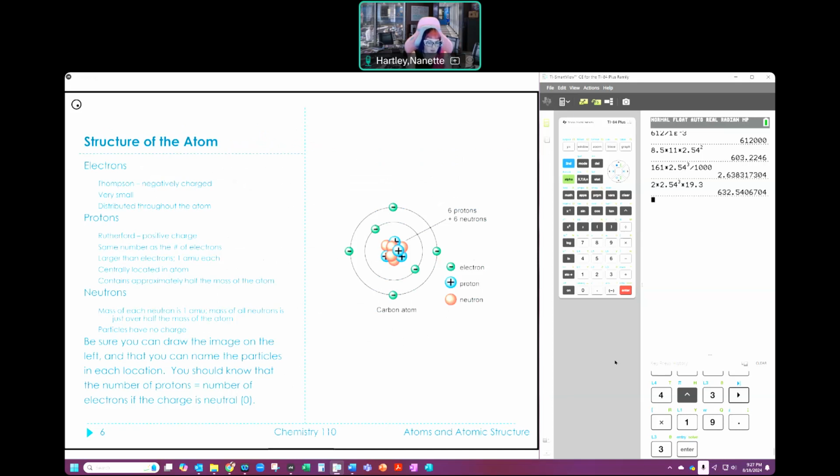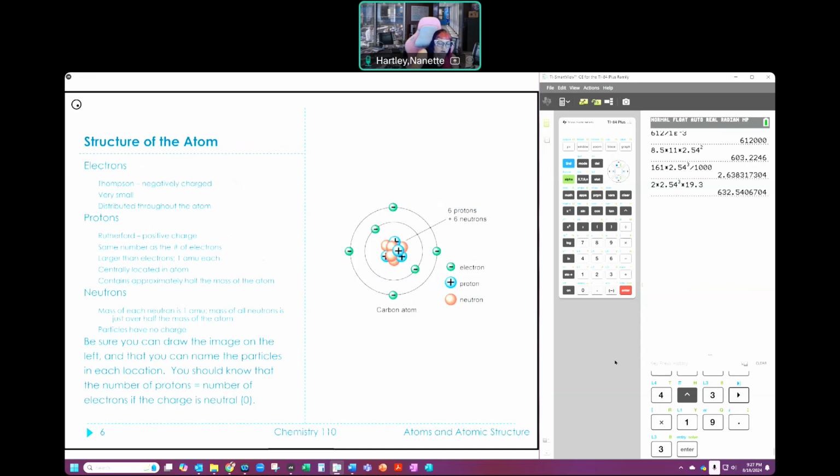I have a couple of different types of particles. I have a neutron, which is neutral. I have a proton, which is positive, and I have an electron, which is negative. My electrons were discovered by Thomson. They're negatively charged. They're very, very tiny, and they're distributed throughout the atom. They're all around the exterior. They're not in the middle. But they're around the exterior in ways that we can talk about.